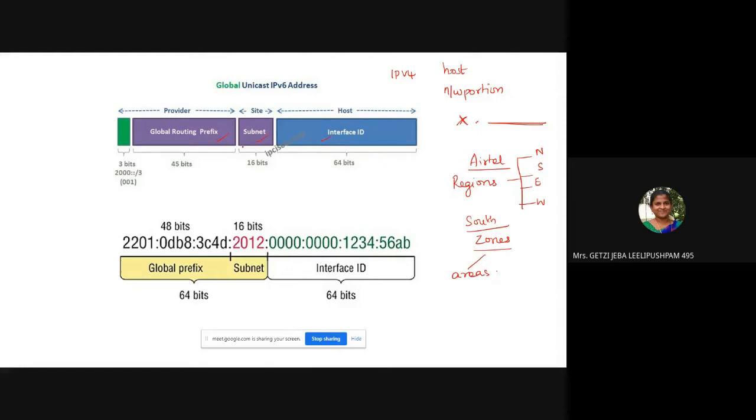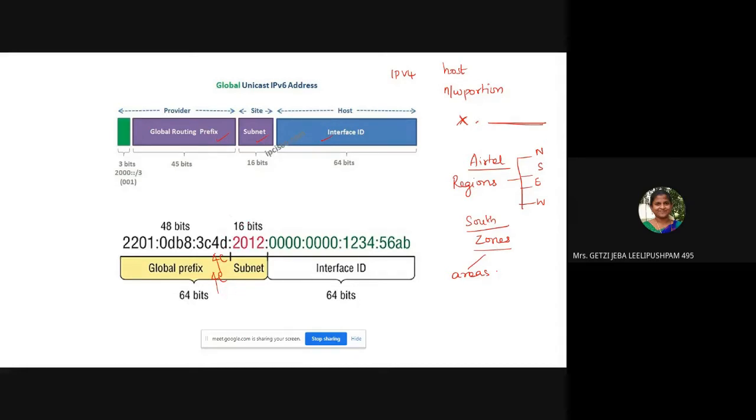Okay. So why do we have these bits? This classification, because you cannot have a flat architecture. Having a flat architecture is really very hard to monitor. So for example, let us take for Airtel, I will be allotting 2201:0db8:3c4d:201, okay, 4d. For Airtel let us allot 4d. Then for BSNL we will allot 4c. Then for Vodafone we will allot 4e. You understand? Likewise, they will be allotting the numbers.